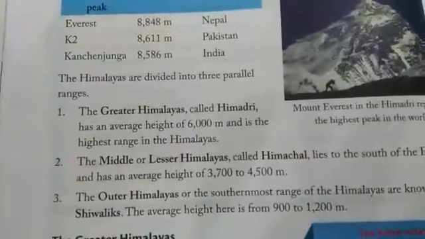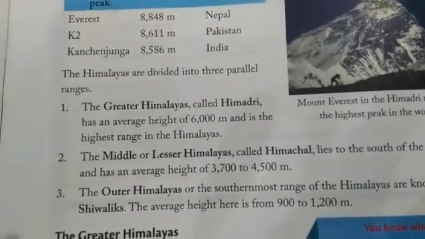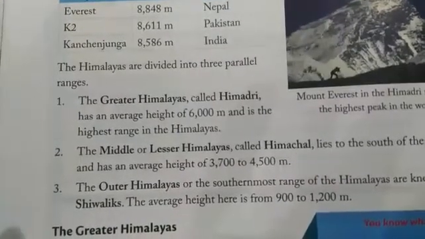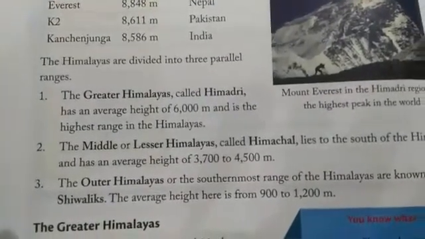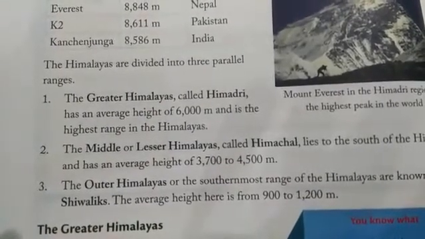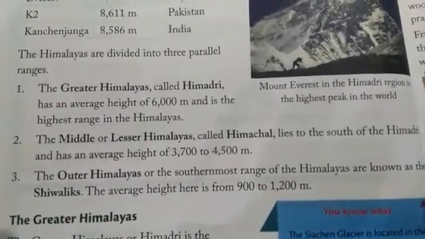The Himalayas are divided into 3 parallel ranges. So when we come to the different parallel ranges of the Himalayas, we can divide it into 3 parallel ranges. The first is the Greater Himalayas, which we call Himadri. Then we come to the Middle or Lesser Himalayas, which we call Himachal. And the third is the Outer Himalayas, which we call Shivaliks.